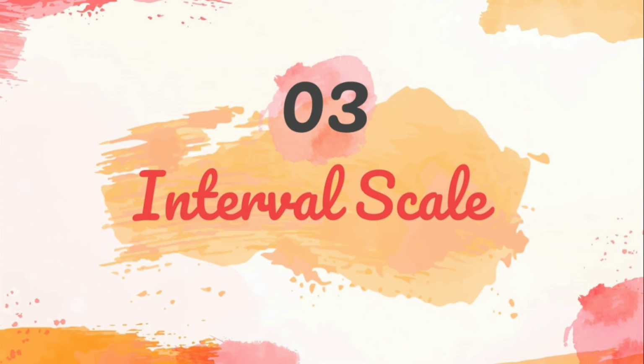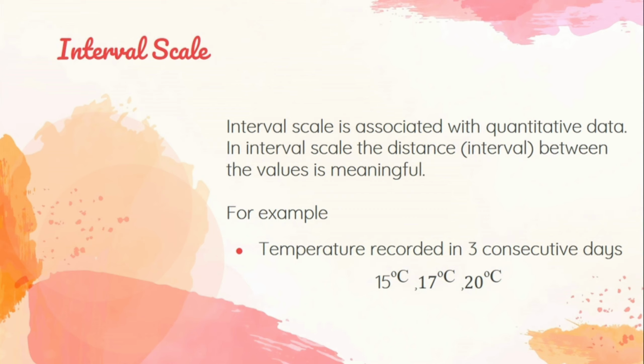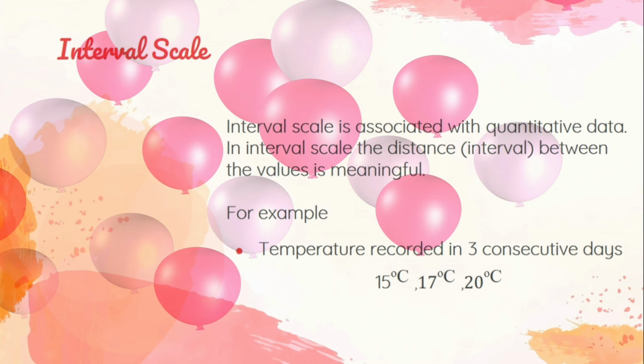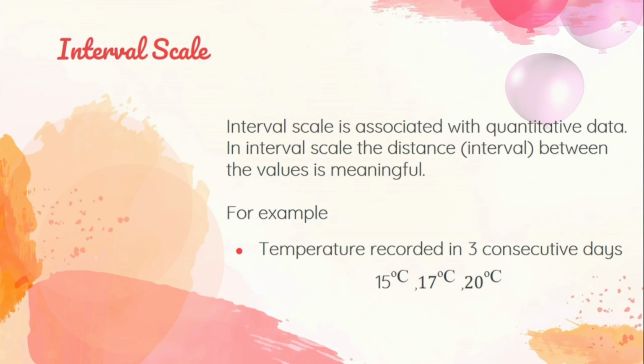Interval scale is the next highest level of measurement scale that is associated with quantitative data. We move from ordinal scale to interval scale when the distance or interval between the values is meaningful. That actually happens when we have quantitative data. For example, the temperature on 3 consecutive days are given below. These temperatures can easily be ranked, but we can also determine the interval or distance between them.